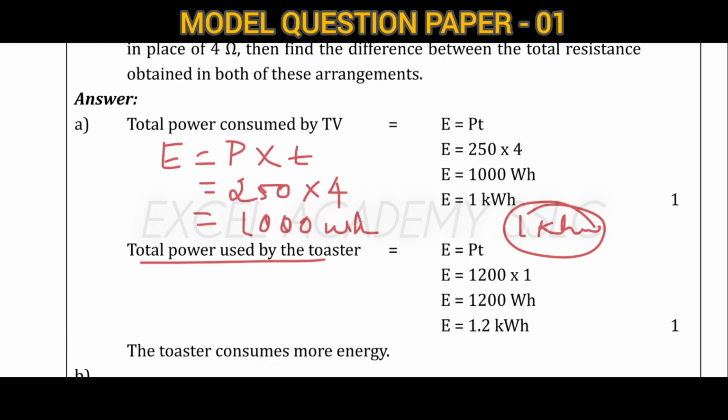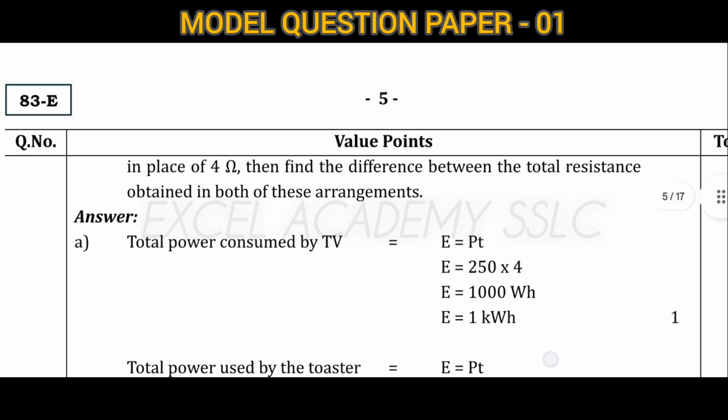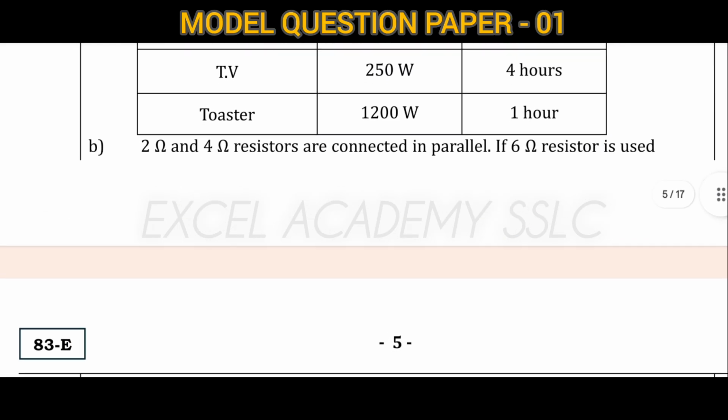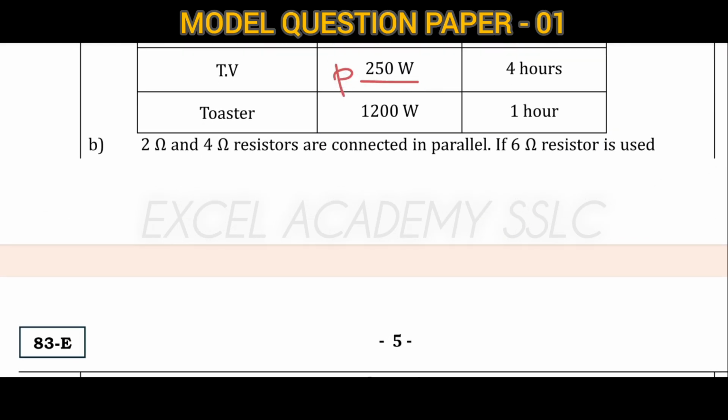Next, for the total energy used by the toaster, we write the same formula, E is equal to P into T, for both. We write the power given here, 250.